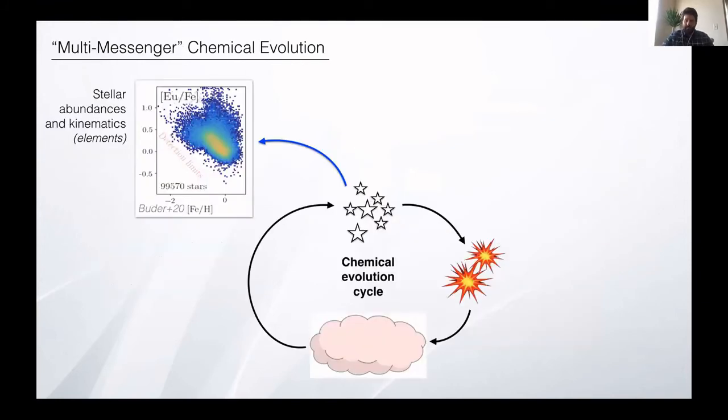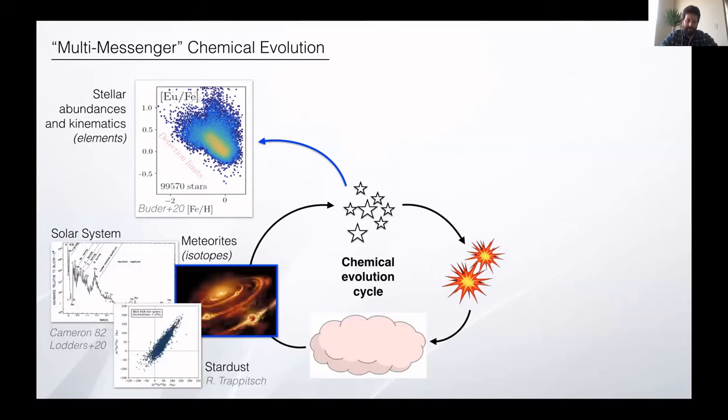Okay, I want to touch on multi-messenger astronomy and also multi-messenger chemical evolution. This is another way to visualize the chemical evolution cycle and the evolution of elements in a galaxy. Obviously, the full picture is a lot more complicated because of all the galaxy evolution processes. But nevertheless, this cycle is encoded into stellar abundances. We also have kinematics right now. So there's also another observable, which is, as I said, the meteorites with the solar system that formed at some point in the Milky Way. It's only one time shot, but at least we get a lot of isotopic information.